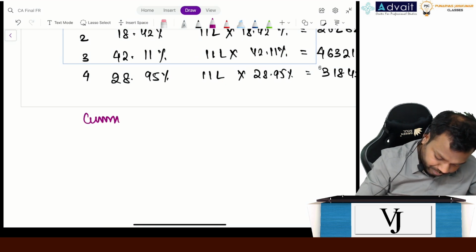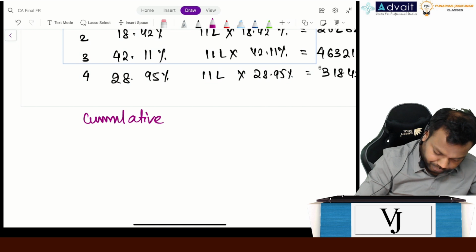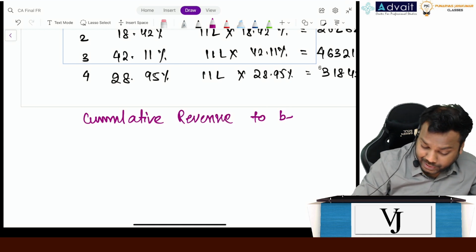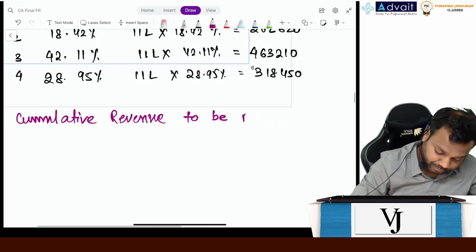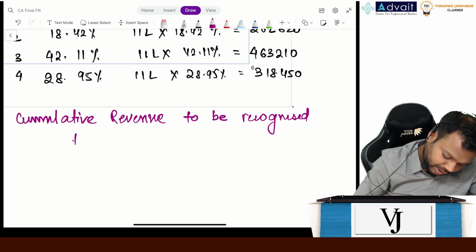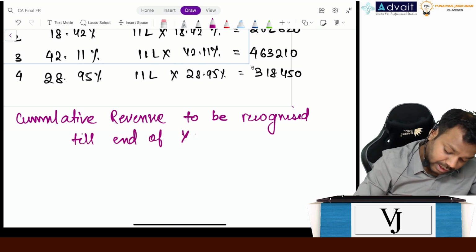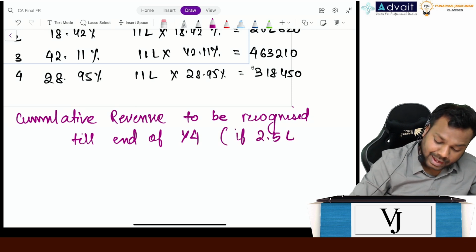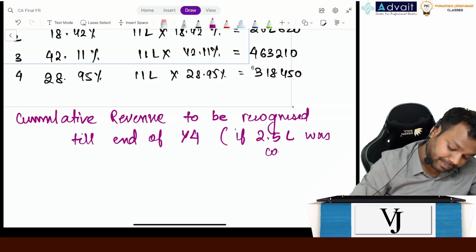Cumulative revenue to be recognized till end of year 4 if 2.5 lakh was considered.